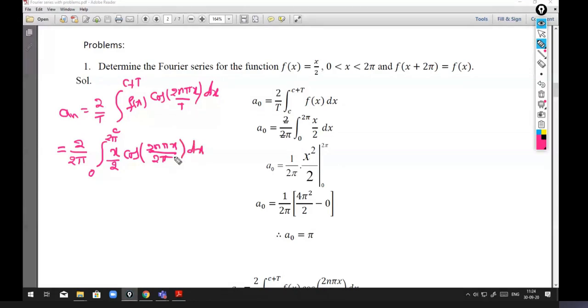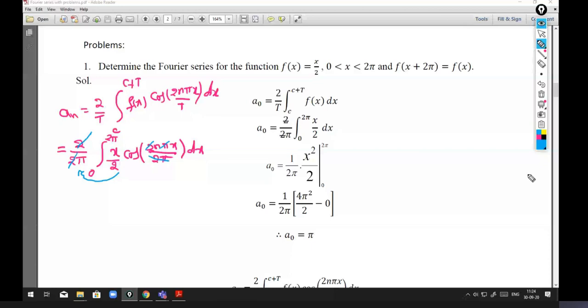So 2 pi, so 1 by 2 cancelled. Okay, so this 2 gets cancelled, 2 pi by 2 pi cancelled, and I can take this constant outside the integration. So that is equal to 1 by 2 pi, 2 gets cancelled, 2 comes outside the integration from 0 to 2 pi.